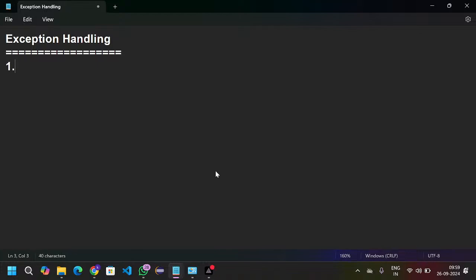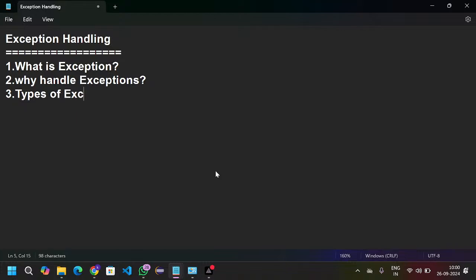The first one, we will see what is exception. Second, we'll see why handle exceptions. Third is types of exceptions.